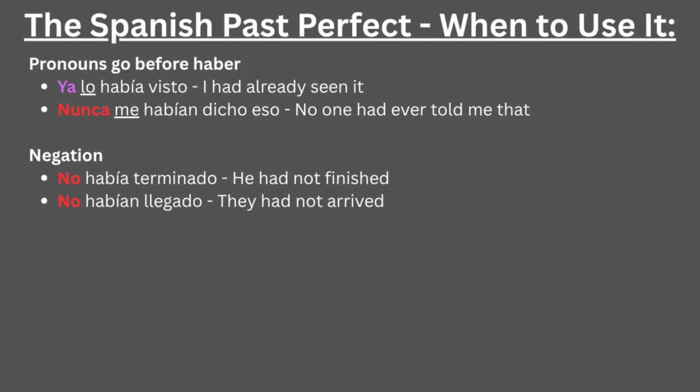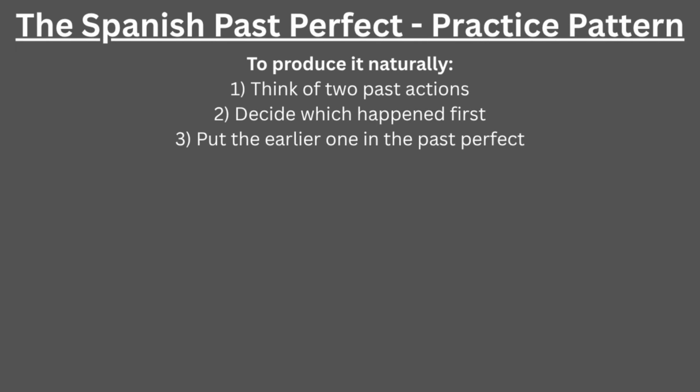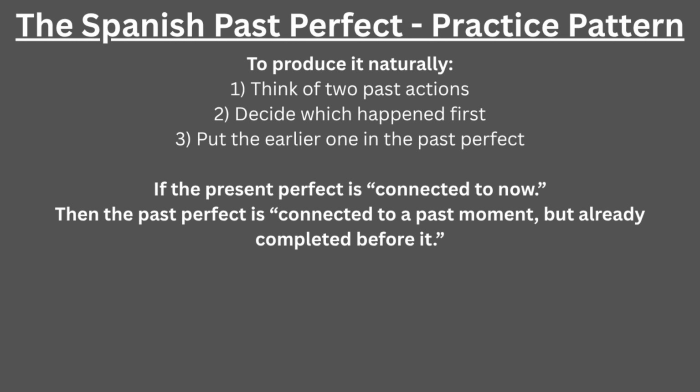So, this is how the past perfect fully works in Spanish. To make it, we think of two past actions, decide which happened first, and put the earlier one in the past perfect. If the present perfect is connected to now, the past perfect is connected to a past moment that had already been completed before it.